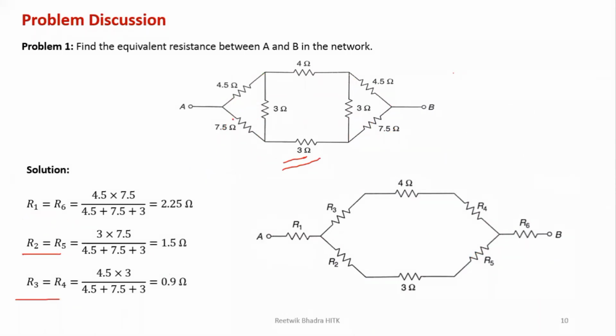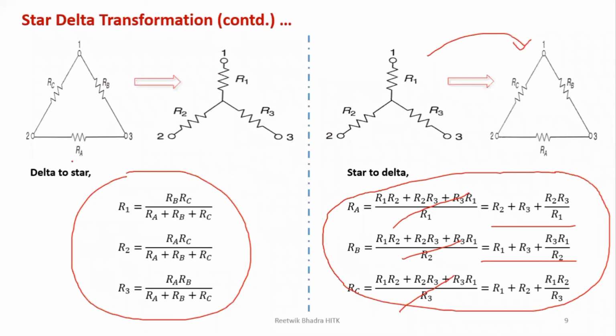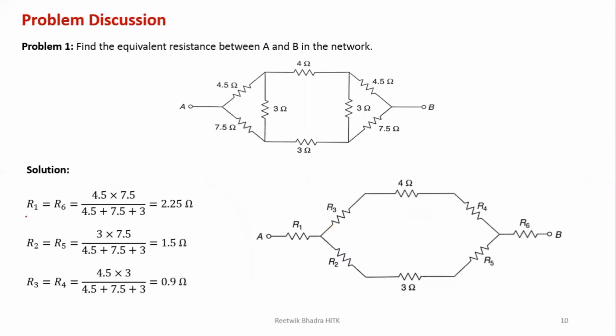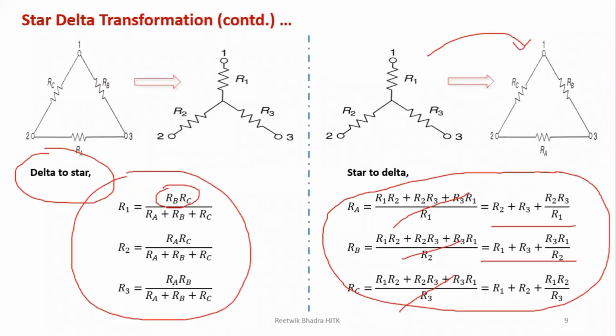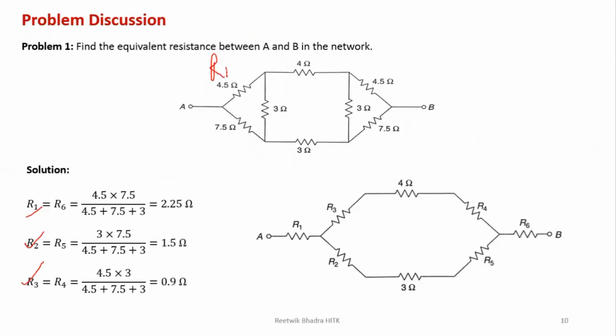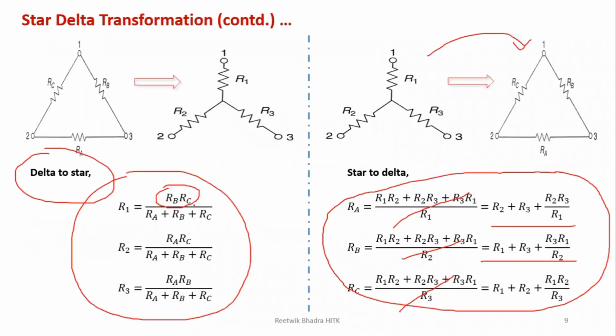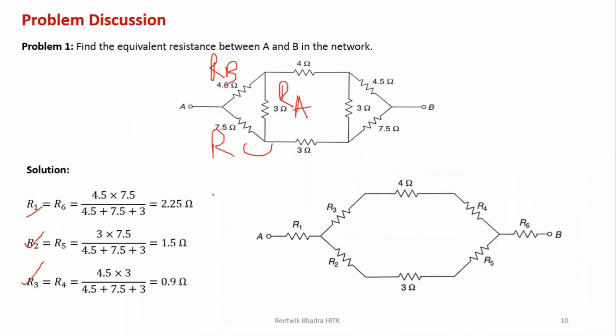Now, from delta to star, the delta to star formulas are this one. We'll substitute it over here: R1, R2, R3. Between which two resistances is R1 formed? It is formed between 4.5 and 7.5. So that should be my RB and RC, and this is basically your RA. Now you can use your formula easily over here: RB RC by RA plus RB plus RC. So 4.5 into 7.5 by the sum.